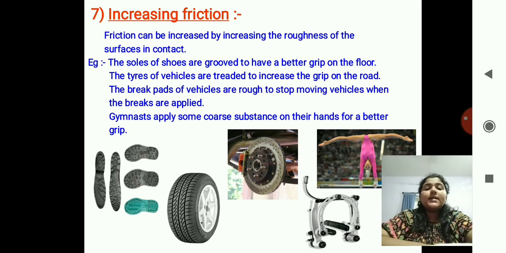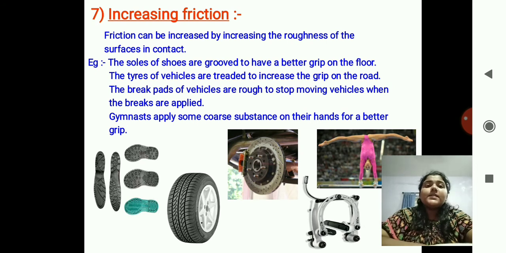Taking the example, when you are riding a bicycle, when did you see the brake pads over the wheels? Just touch once and see, the brake pads are very rough in nature. When you are riding, they are apart from the wheels, but when you apply the brakes, these brake pads get in contact with the wheels, and they cause friction, and the vehicle is stopped.